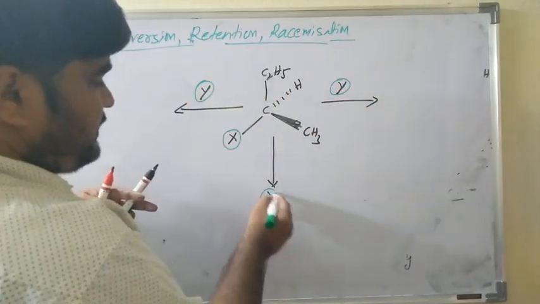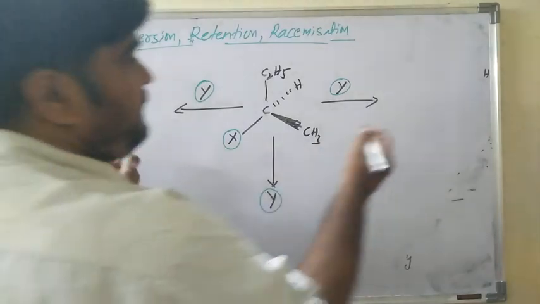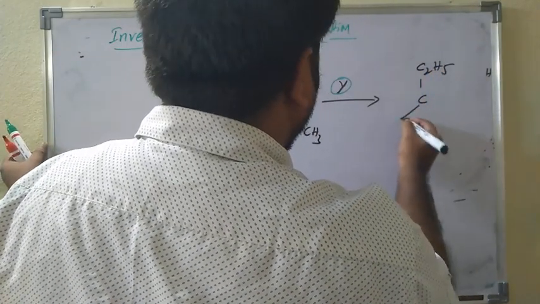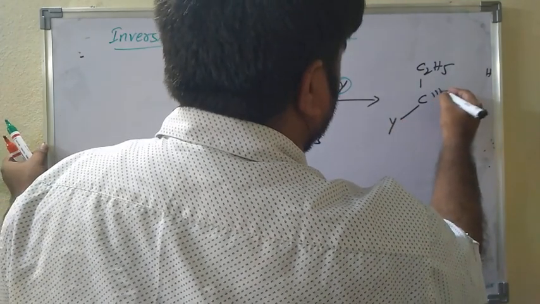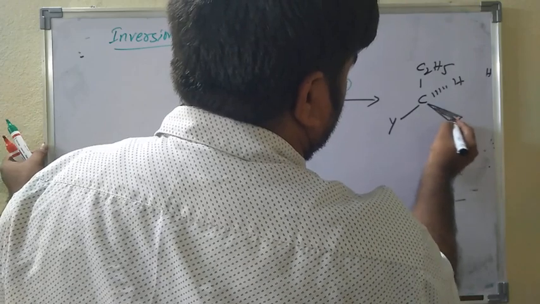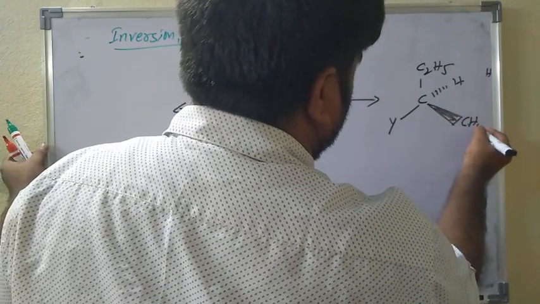So three possibilities are there. Here is C2H5, and here Y, hydrogen and methyl.